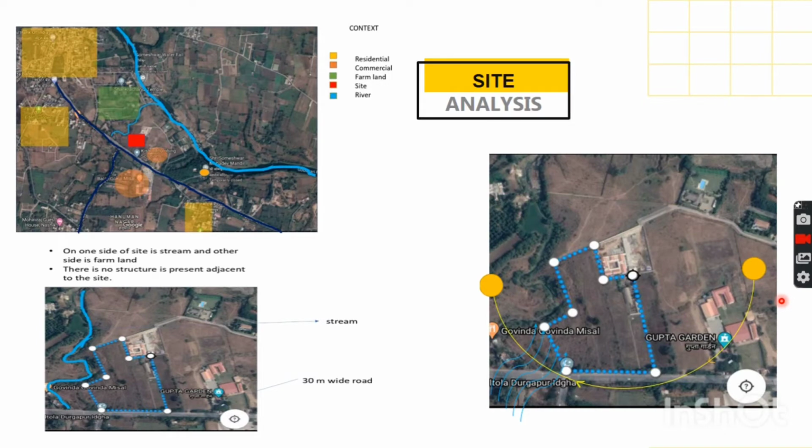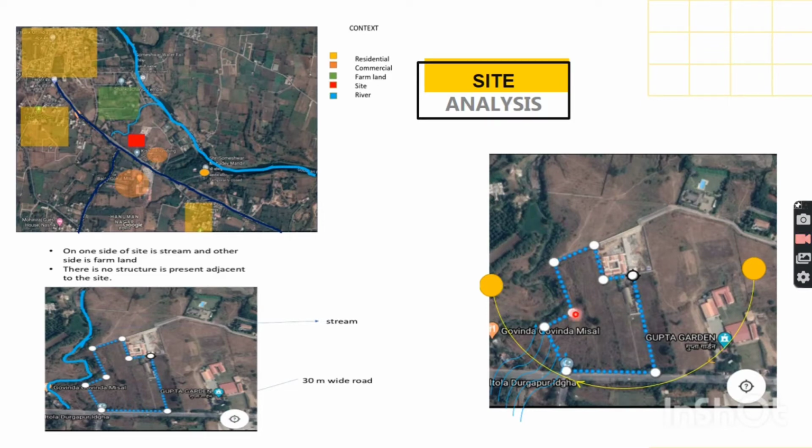Now I've moved forward to site analysis. For better understanding for the zoning and designing purpose, the site study was done. Context: the surrounding of the site is majorly in development phase. There are small commercial factories surrounding the site, due to which small pockets of residential blocks came into the picture. The major access to the site is 30 meters wide. Most of the area around the site is barren.